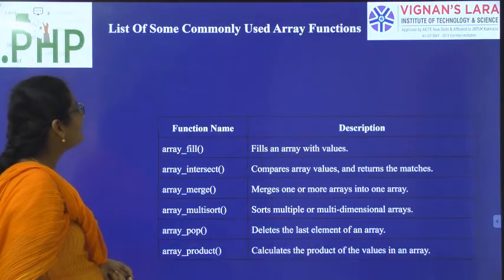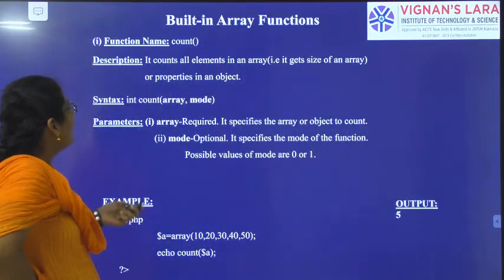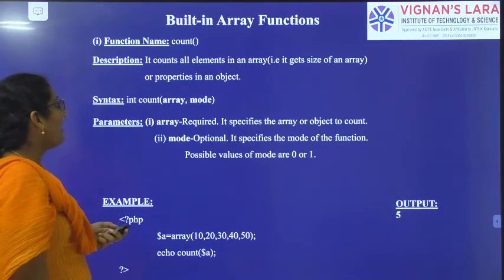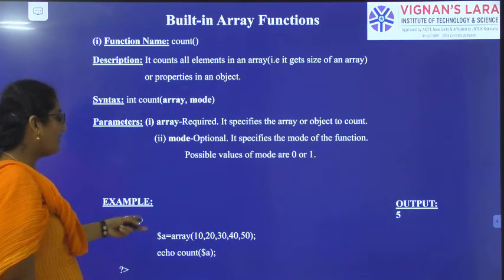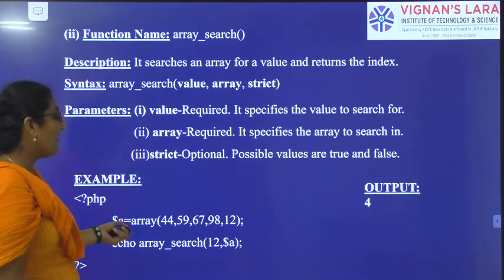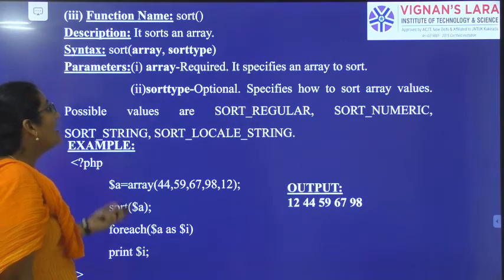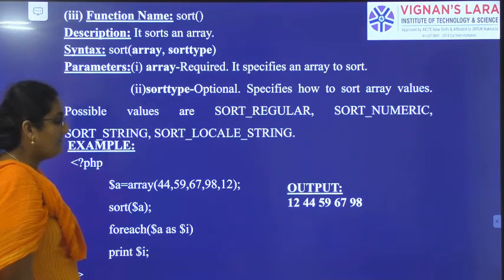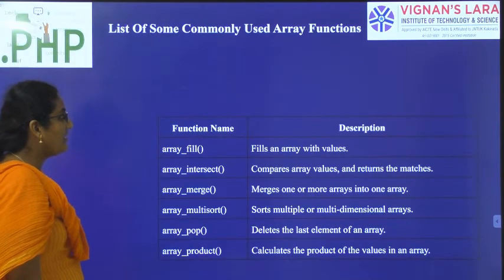So see, we have some built-in functions in the array. Count is one of the built-in functions to count the elements of an array. Search is one of the built-in functions to search for the element and find its position in the array. Sort is the function to sort the elements in ascending or descending order.